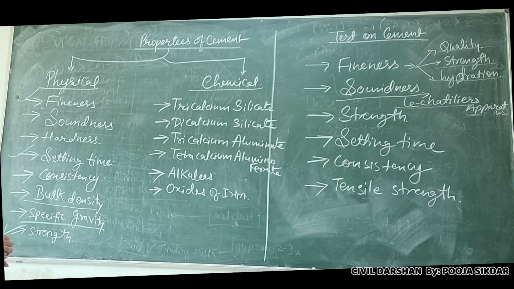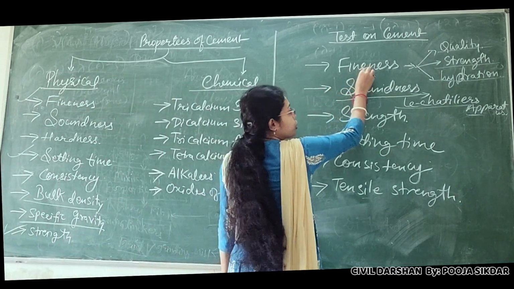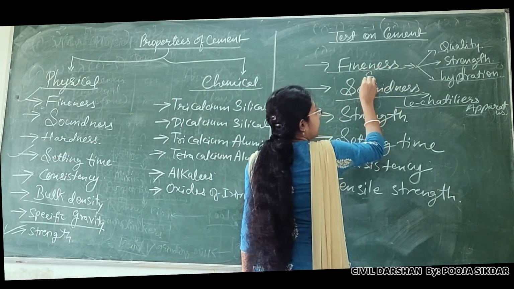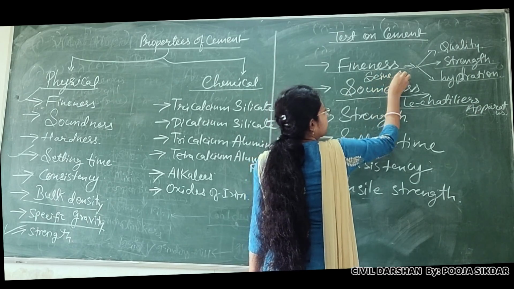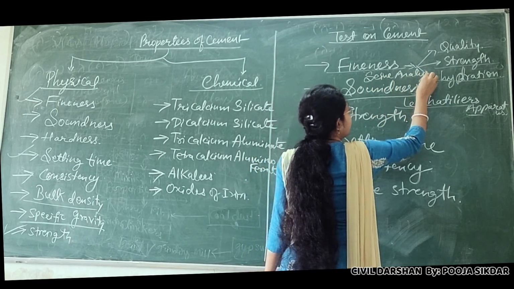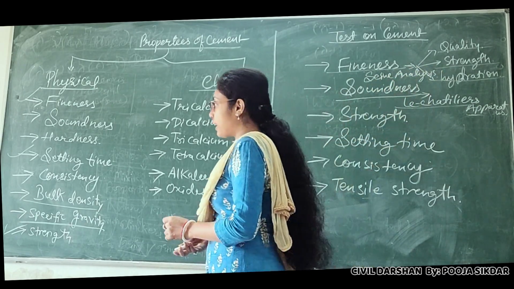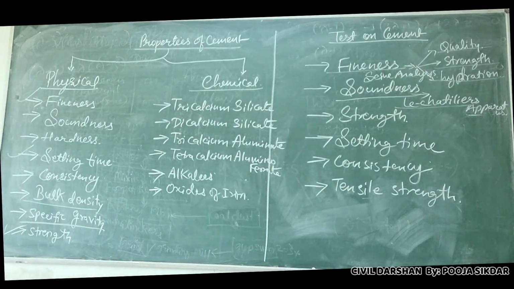What is the instrument which we use for fineness? That is sieve analysis. Yes, you have done the sieve analysis. Whenever you write about fineness, you need to increase the points there. Whatever you can write to increase your answer, you can write it there. First you have done it by sieve analysis, the second test by Le Chatelier's apparatus.